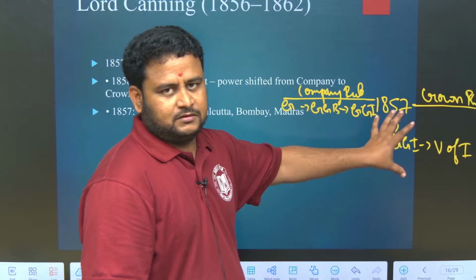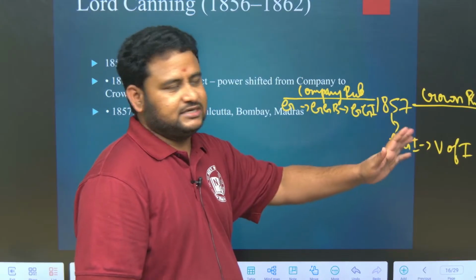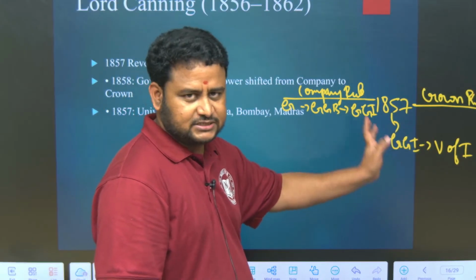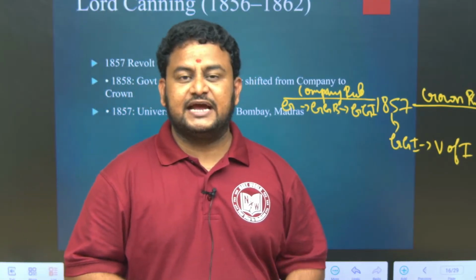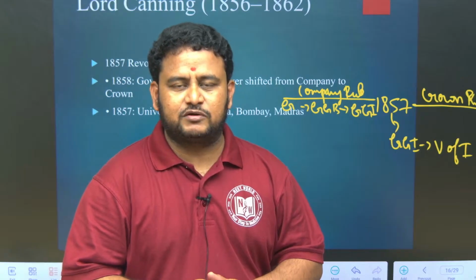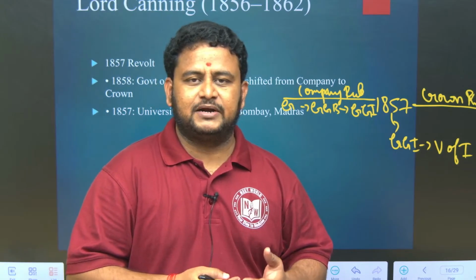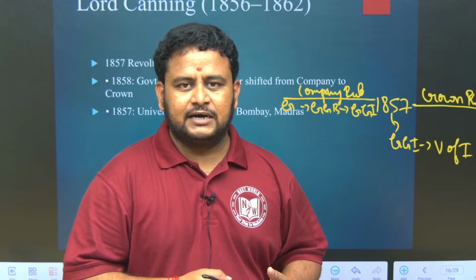This part, Lord Canning and afterwards, that is the 1857 revolt and afterwards, the Crown rule, we will discuss in the next class, because in the next class we will be discussing the 1857 revolt. Then only we will proceed for the remaining part, that is the Viceroys of India. Clear? I will wind up the class now.